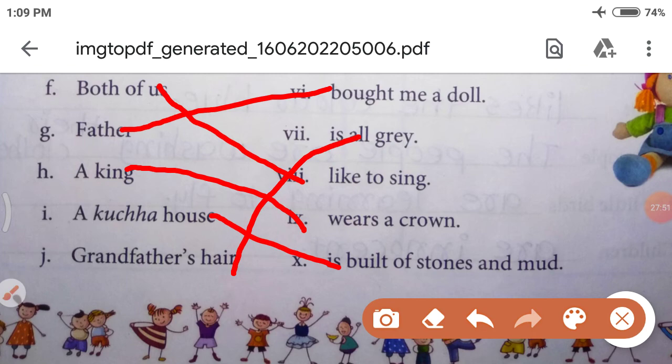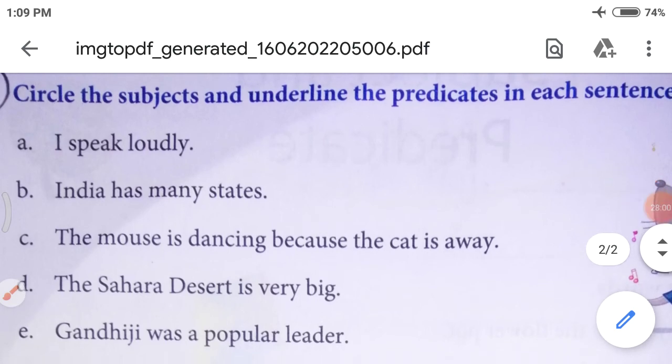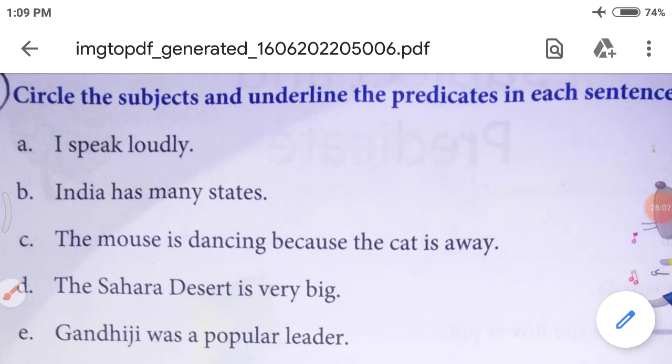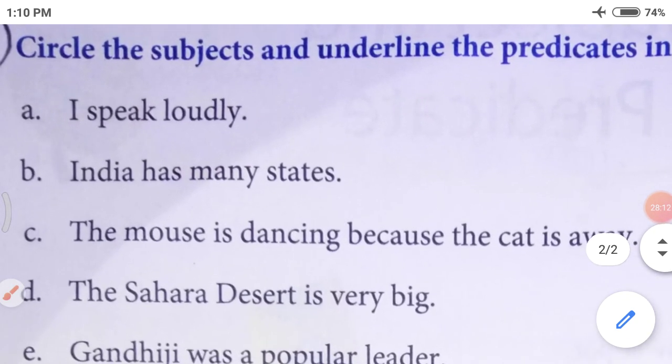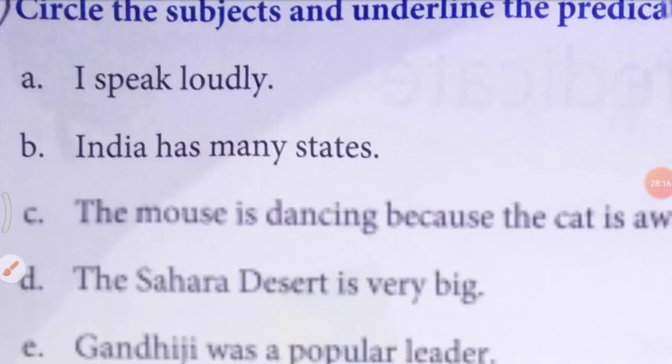Okay. So, let's see our next exercise. It is a very easy exercise. Circle the subjects and underline the predicates. So, let's start. It's very easy. You can do it easily within 2 minutes. Right? Let's do it.